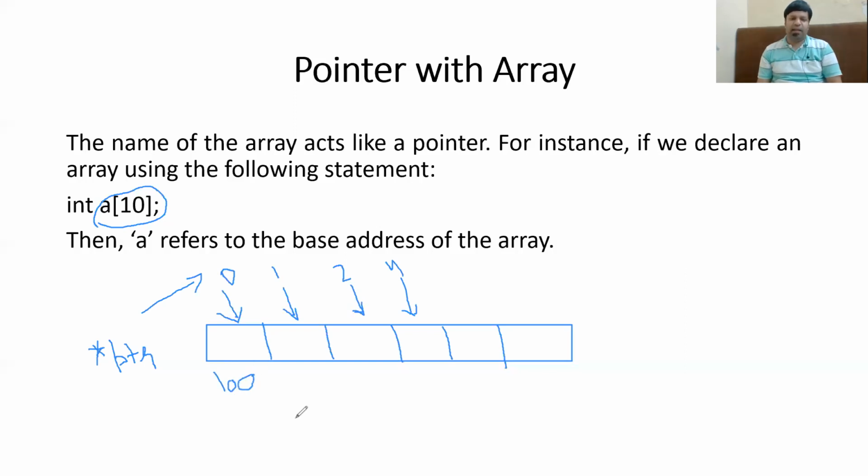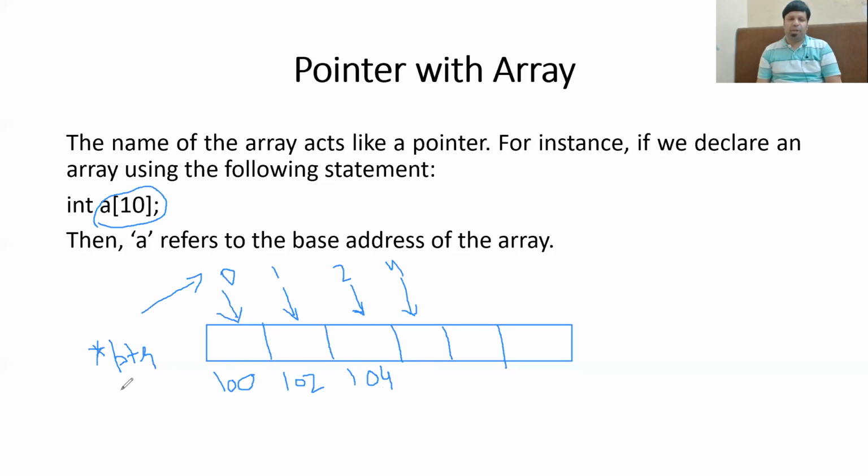Then what will be the address of the second element of the array? The address of the second element of the array will be 102. Why? Because they both are of integer data type. And what will be the address of the third element? It will be 104. So all elements are of equal size and the increment is also the same.